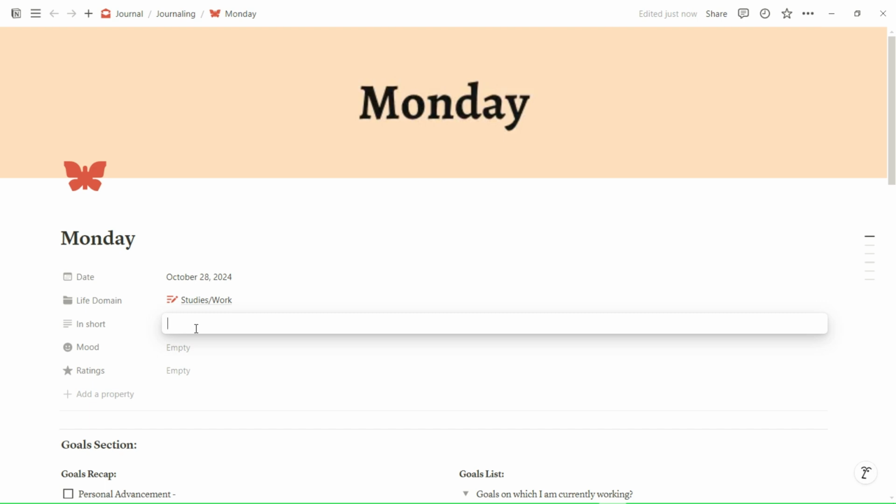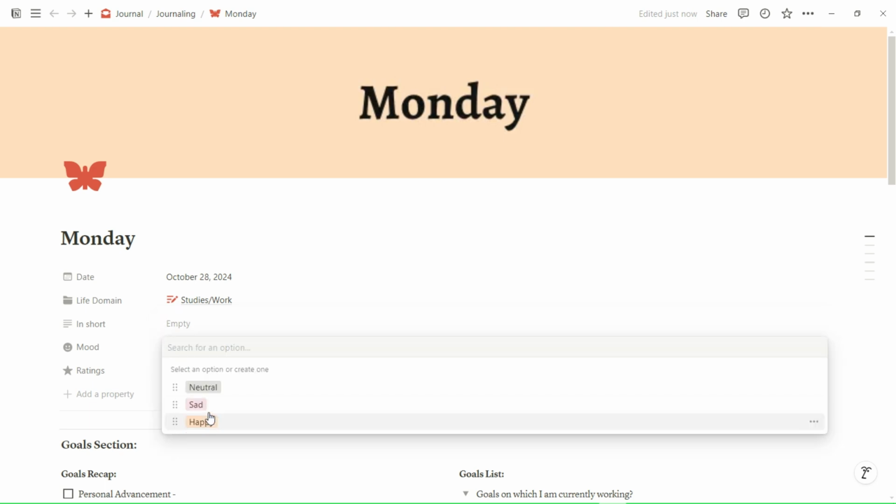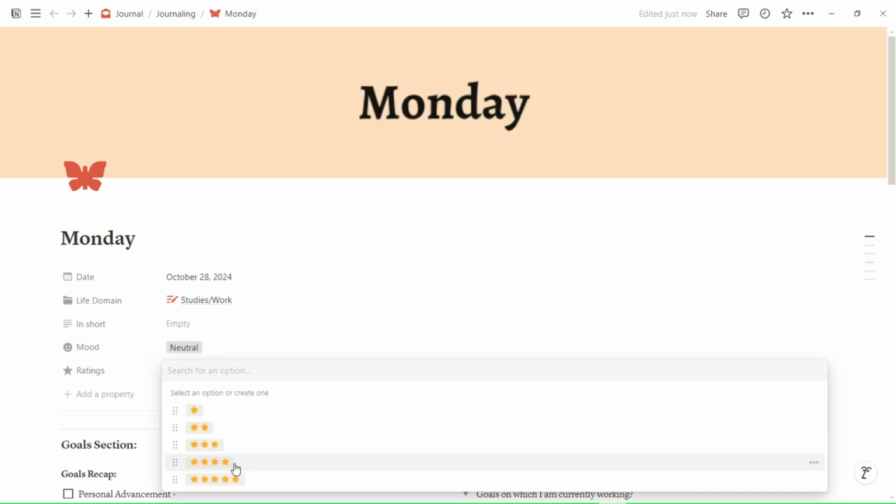In short, how do you define your day, in a line or in a word, or if there is some special event which you are excited about. Next is mood. You can track your mood here and your rating for the day. I fill this portion in the evening or before bed so that I can rate my whole day.